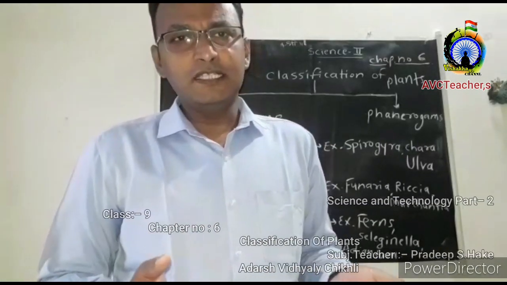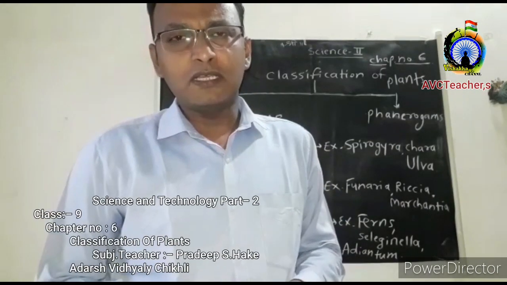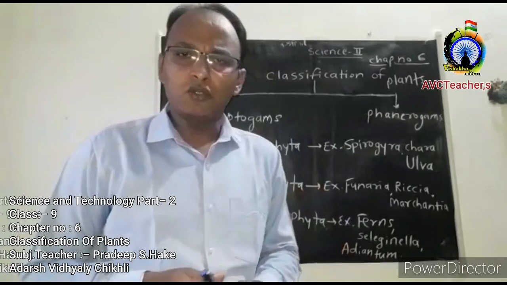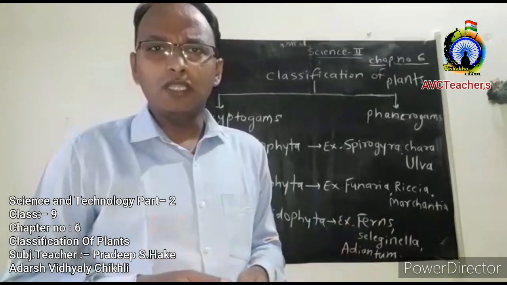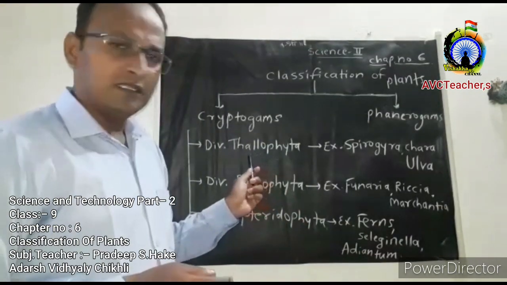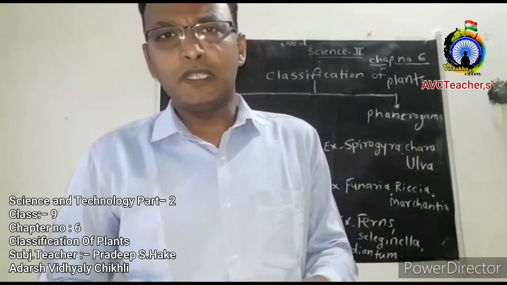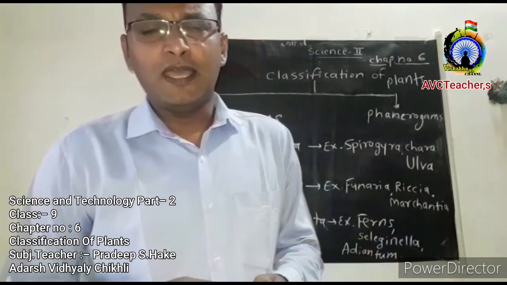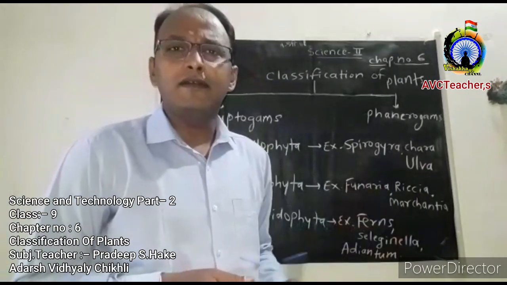aquatic plants. These plants grow in both types of water, in saline or marine water as well as in fresh water. These Thallophyta plants are autotrophs as these plants possess chlorophyll, but some non-green plants, for example mould and yeast, also belong to this Thallophyta division. Thallophyta plants are unicellular or multicellular. The example of a unicellular Thallophyta plant is Chlorella, and examples of multicellular Thallophyta plants are Spirogyra, Chara, and other algae.